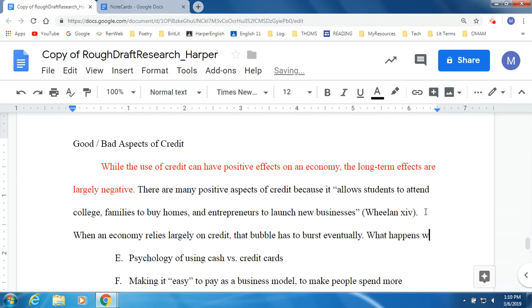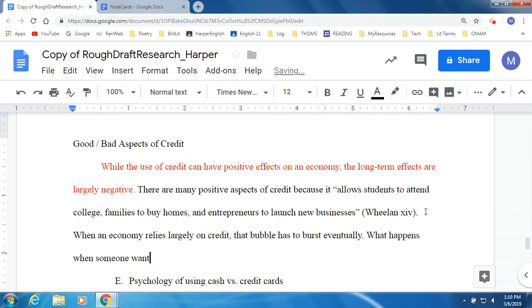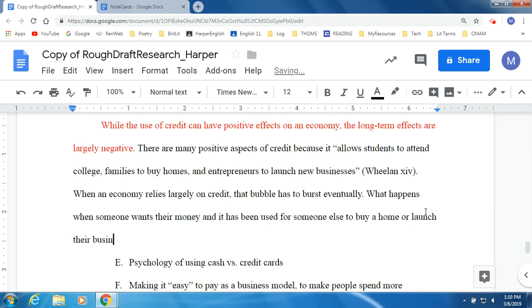What happens when someone wants their money and it has been used for someone else to buy a home or launch their business? I'm using those words from the above quote. Unfortunately, this happened in 2008.